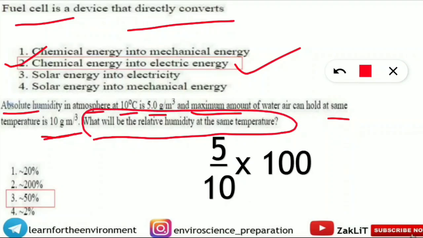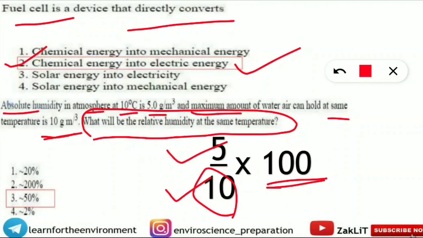So here for that you should note down the formula. The formula is very simple: absolute humidity divided by the maximum amount of water the air can hold, 10 gram per meter cube, that is the saturation point, that will be in the denominator, multiplied by 100 because you have to calculate it in percentage, and we will get the answer.